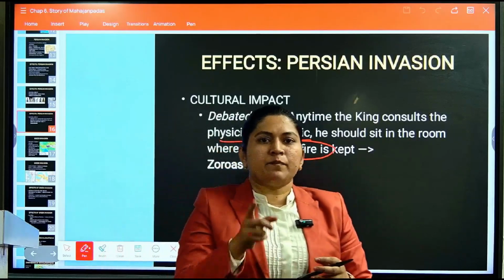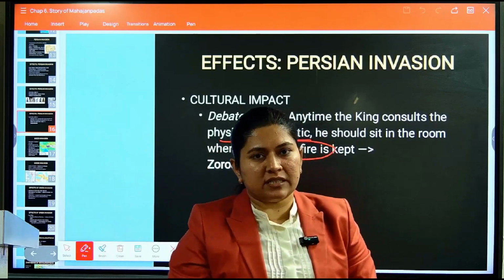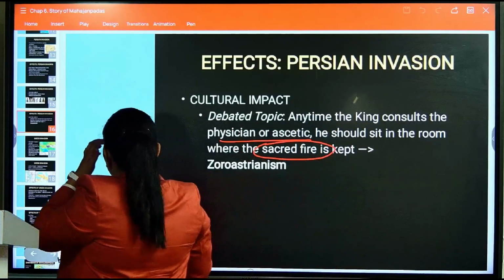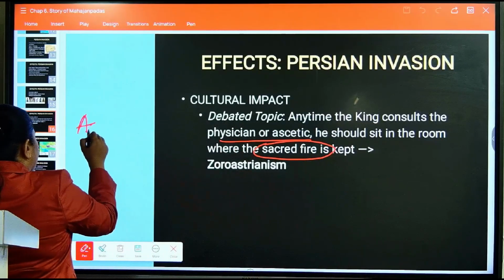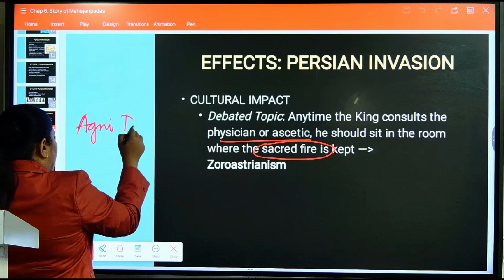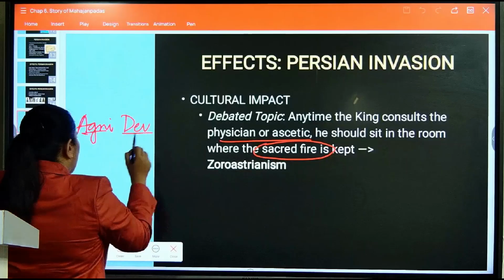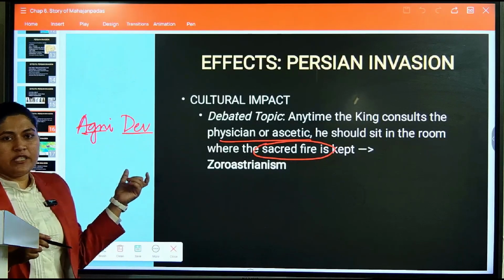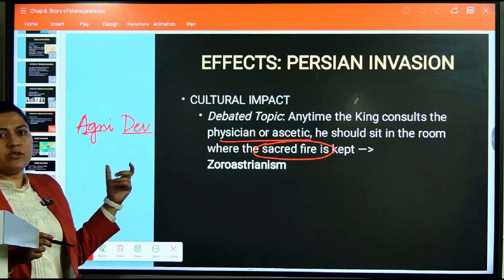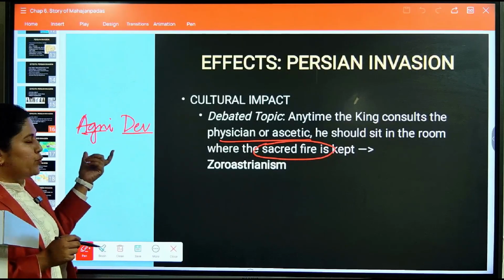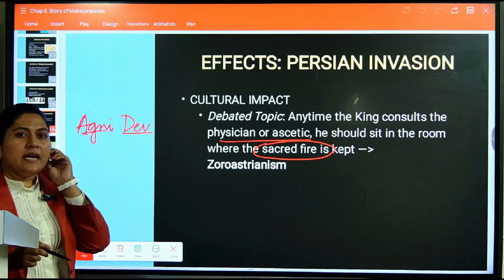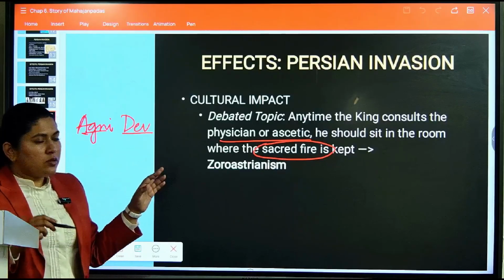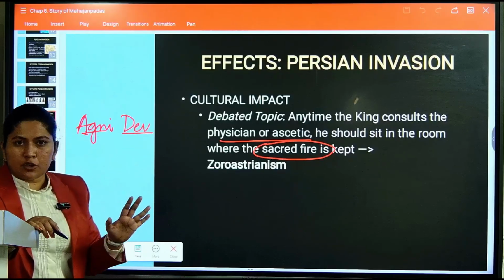But again, the Indian historians say that we have our early Vedic period which talks about Agni Dev, or Agni God. That is why it is our own Vedic ritual which we have been following since the past, and we have not taken it from the Persians. So this is again a debated topic. Fine.